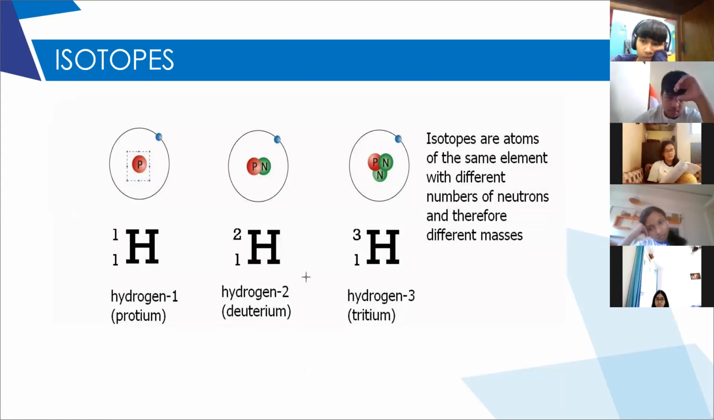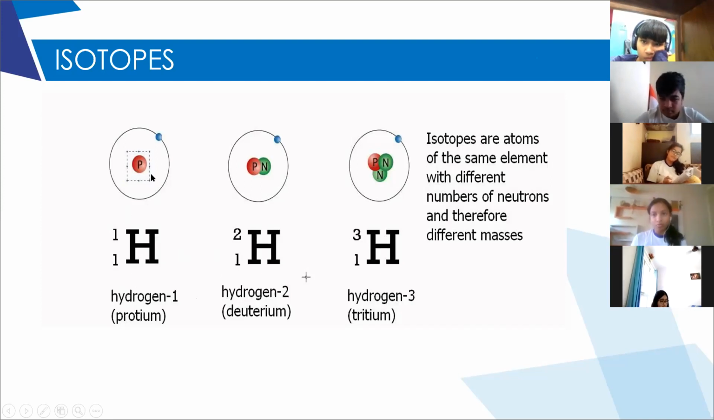The simple definition which you all know is the atoms of the same element with the same atomic number and different mass number. So you can even mention that definition also. So why is the mass number different? The mass number is different because there are different numbers of neutrons. Is it clear? Okay.